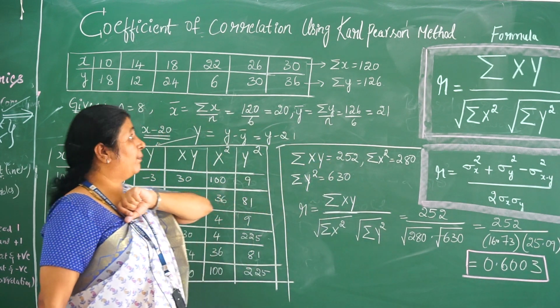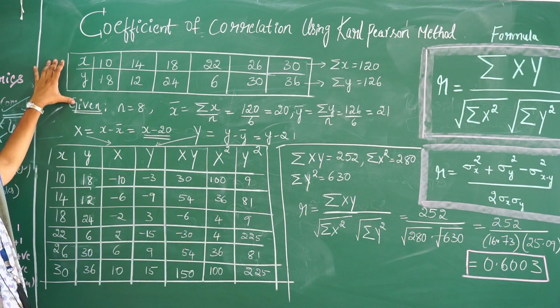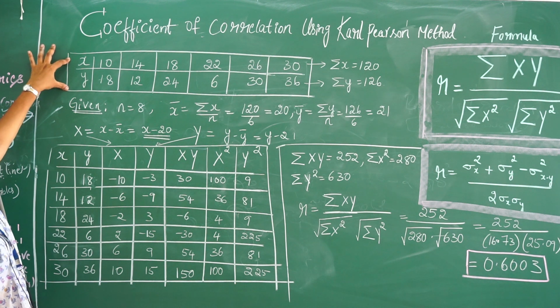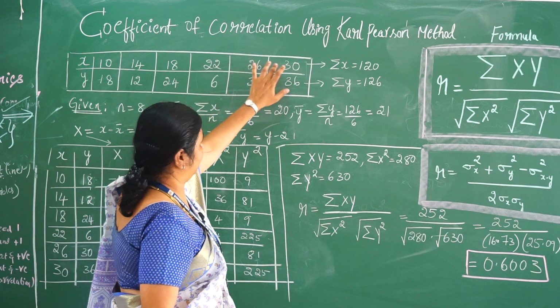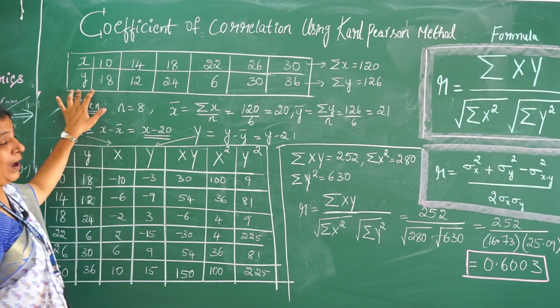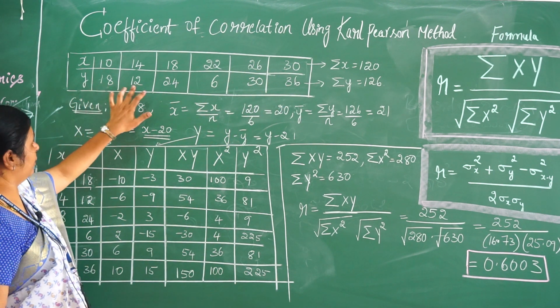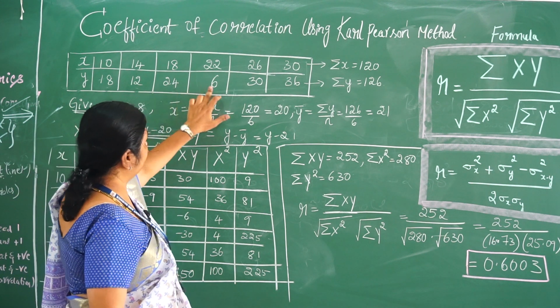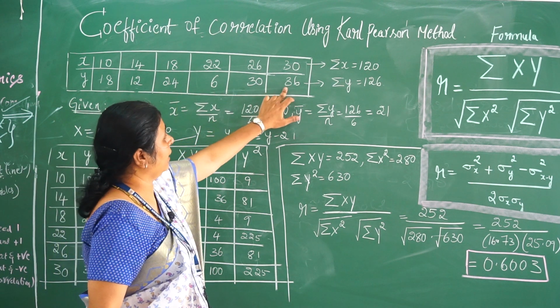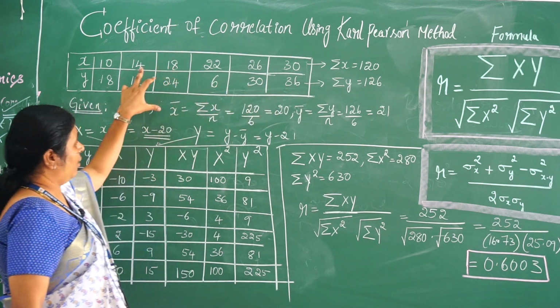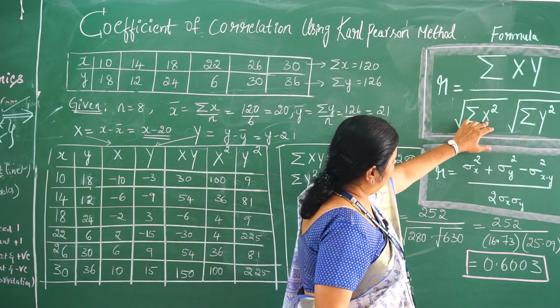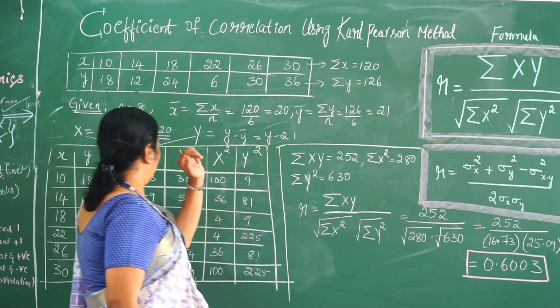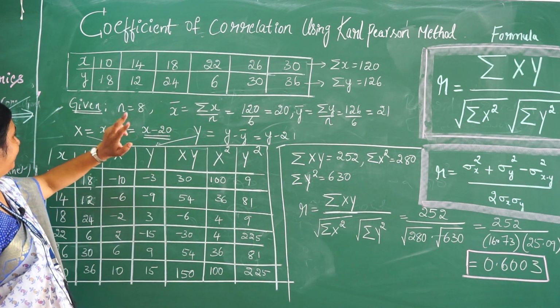Now let us consider a problem. We have two variables x and y. The values of x are tabulated here: 10, 14, 18, 22, 26 and 30, and the values of y are 18, 12, 24, 36, 30 and 36. Since we have capital X and capital Y here, I will tell you what capital X is.